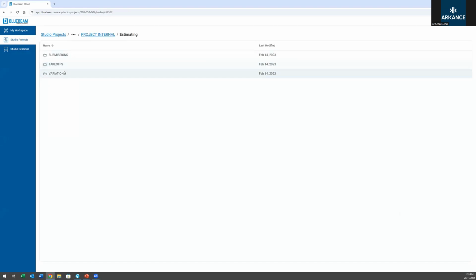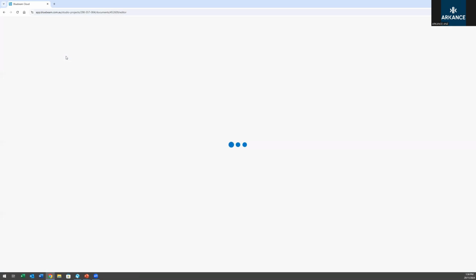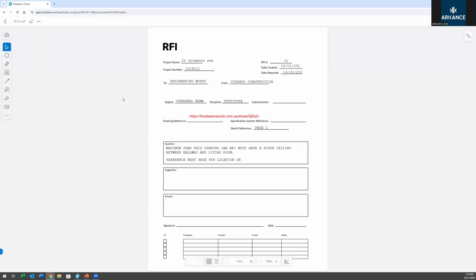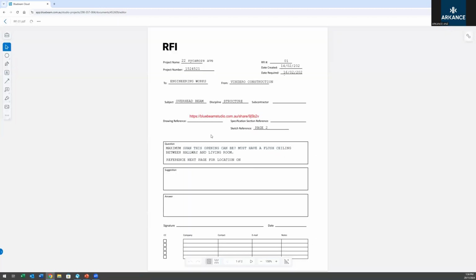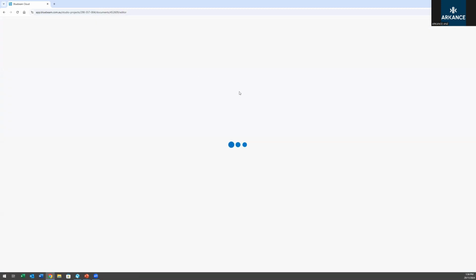Estimating and maybe builder. Should be an RFI. There we go, this one. This PDF as well, so the same sort of thing. Anything is viewable. This one's currently checked out to me. You can check it in, so I can start the process from the beginning.